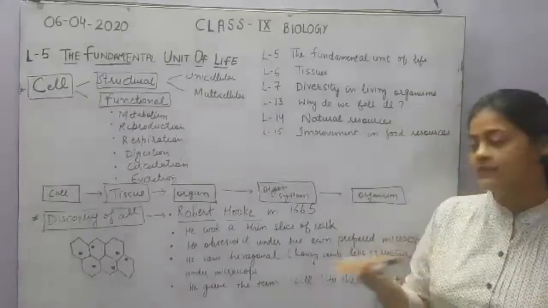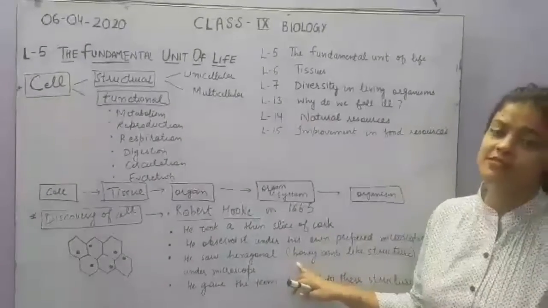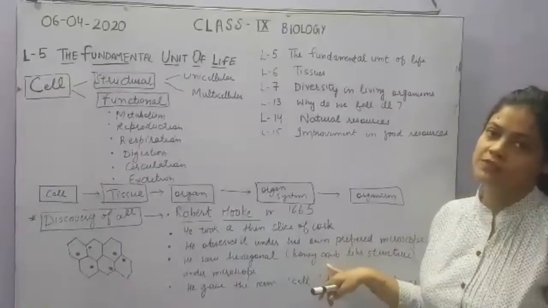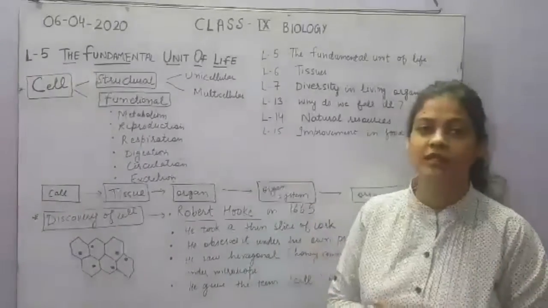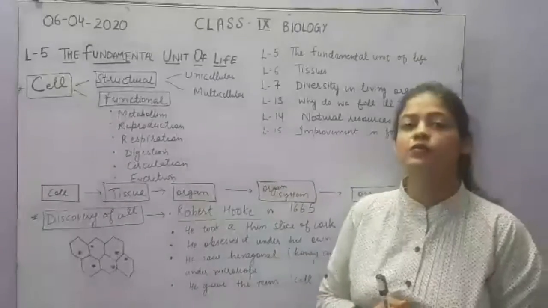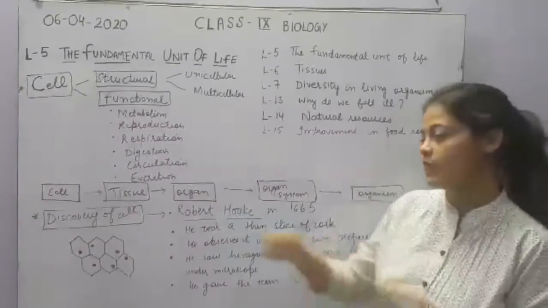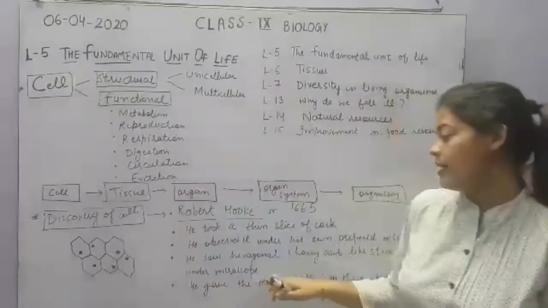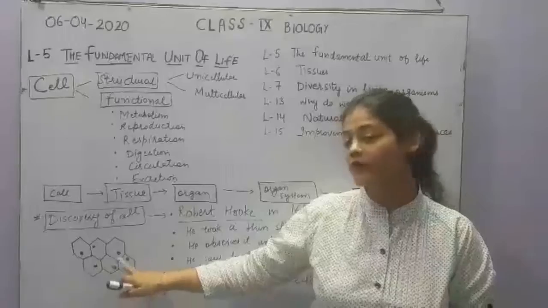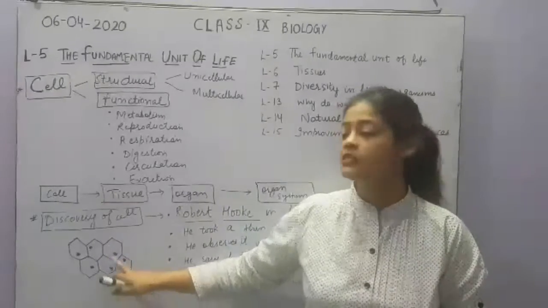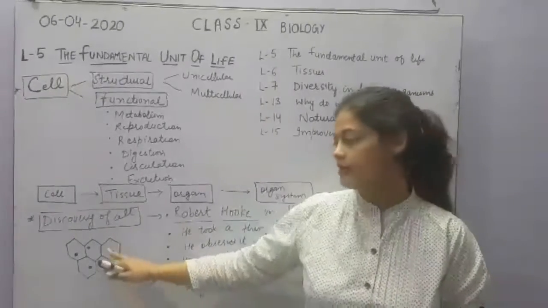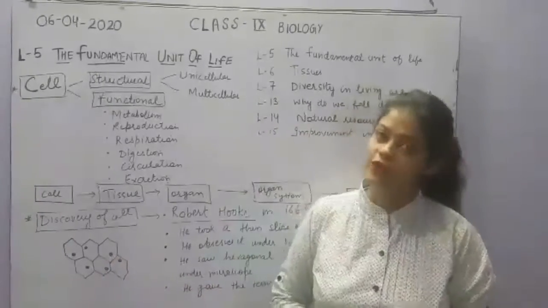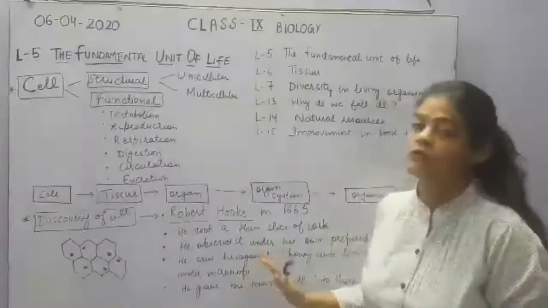When he saw that slice, he saw some hexagonal structures under the microscope. These structures were exactly like a honeycomb. Like a honeycomb, a beehive of honey, similarly he saw a structure that was made up of hexagonal compartments. He told that these compartments are actually cells, and he gave the term cell for these compartments.